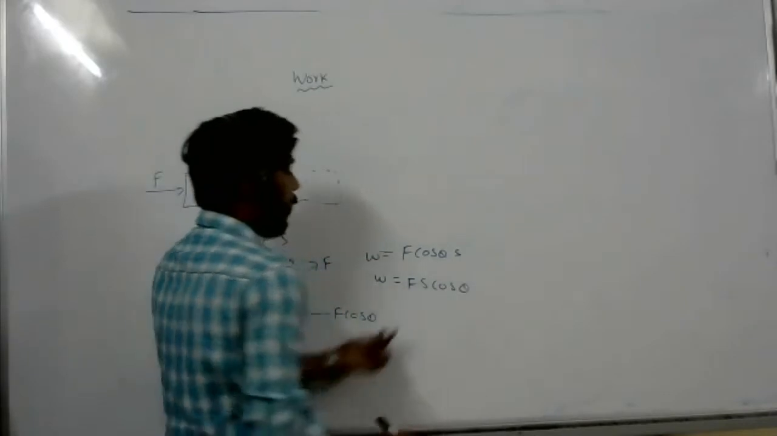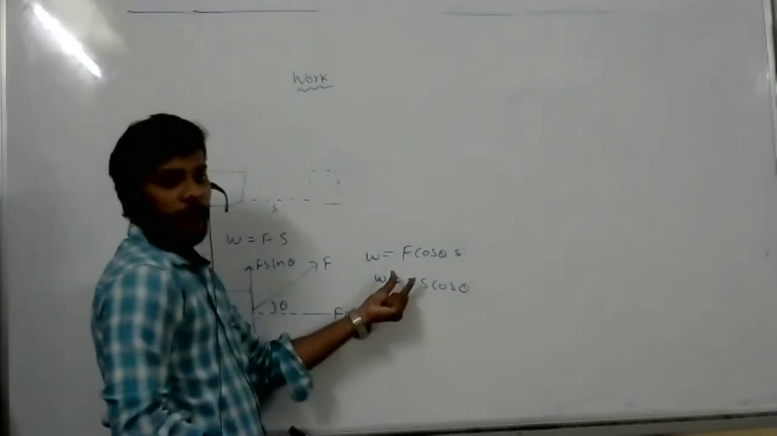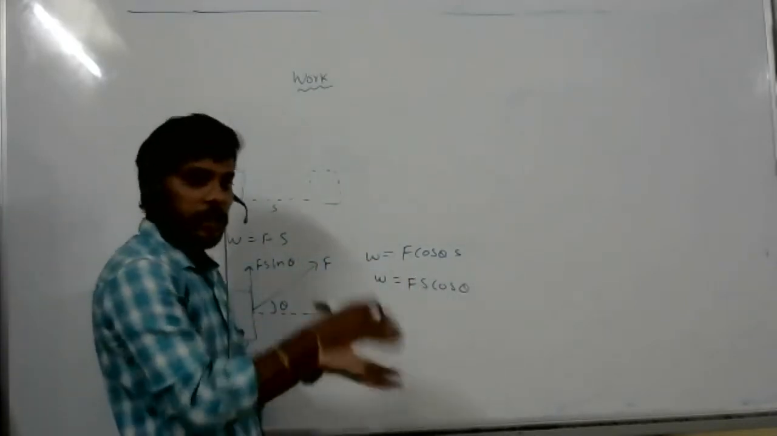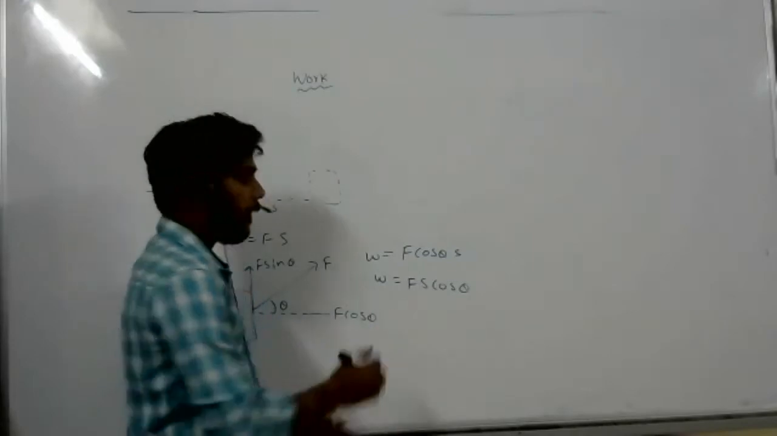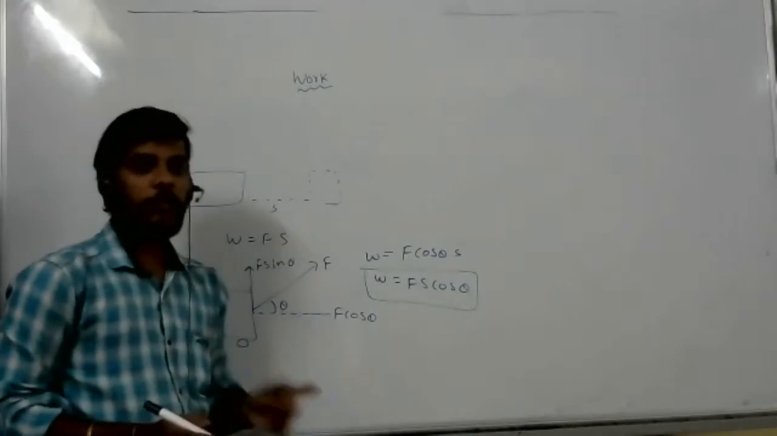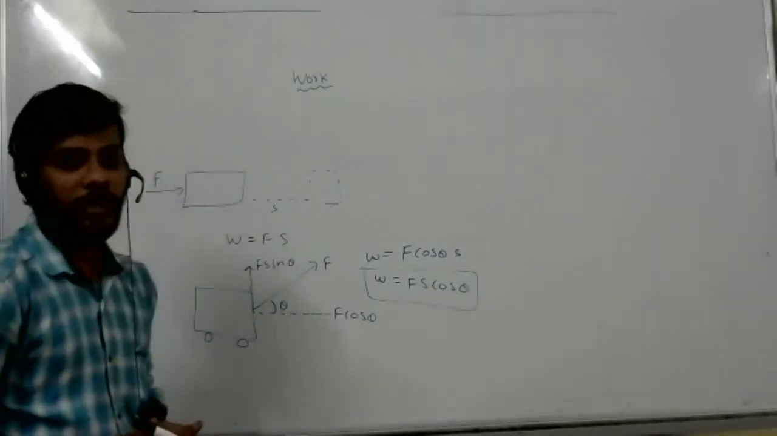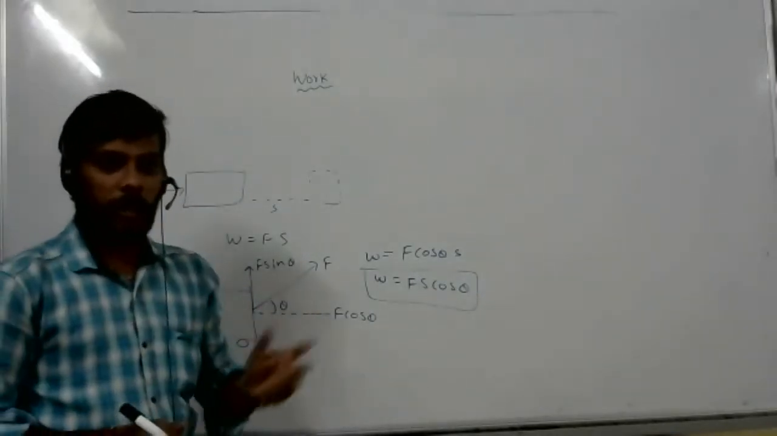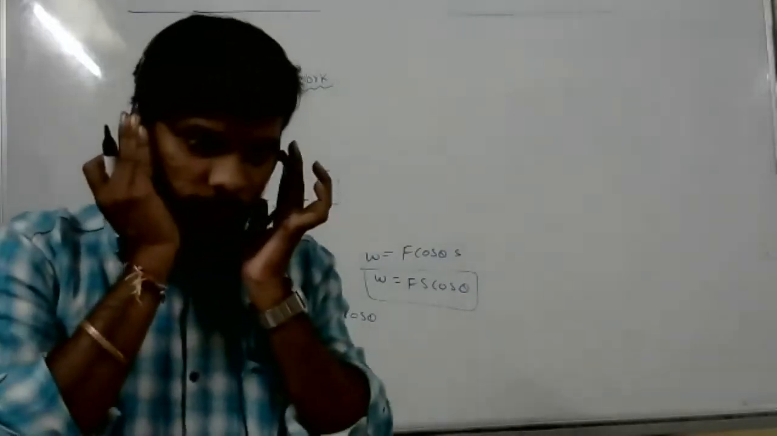Like that we will write, because this F cos theta is the horizontal force. It is providing the displacement. So that time F cos theta. It is the work formula. Original work formula is F bar dot S bar, that is Fs cos theta. Sir, we don't consider friction? Tell me. Sir, we don't consider friction.